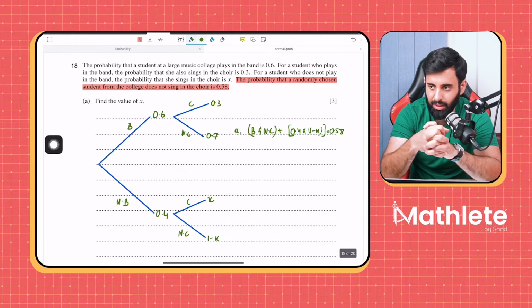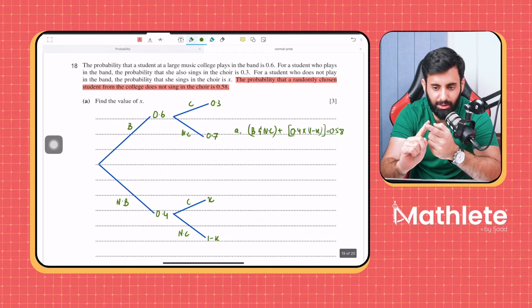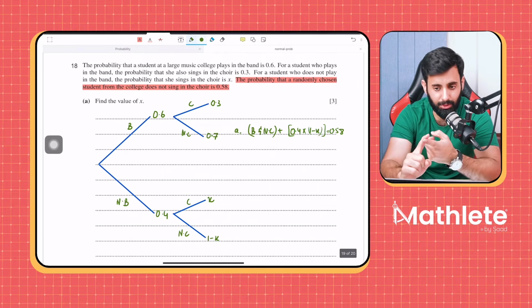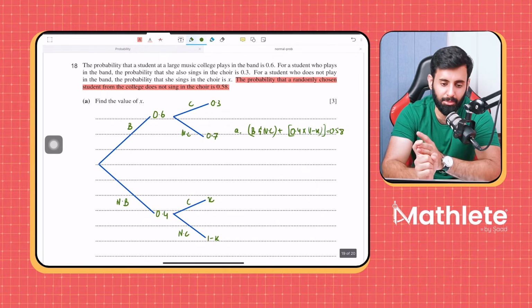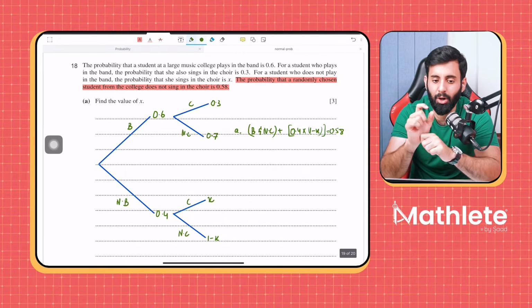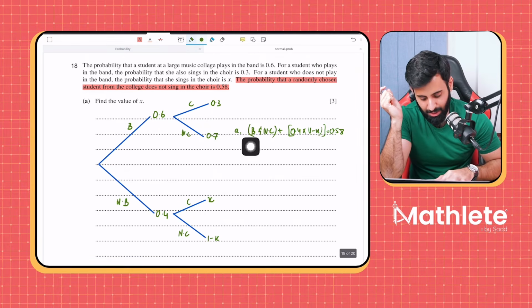It's like the question says, find the probability that the second one is blue. That means the first one could be red and the second blue, the first could be blue and the second also blue, the first could be green and the second blue. So we only have to focus on the student not being in the choir. It's possible that the student is in the band but not in the choir.